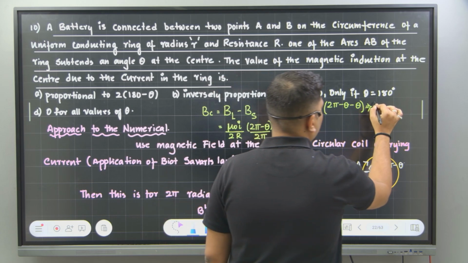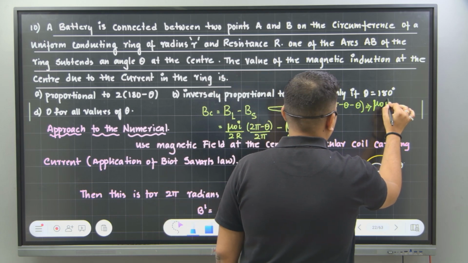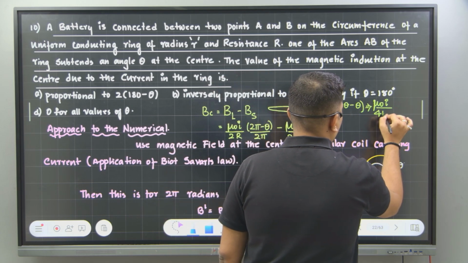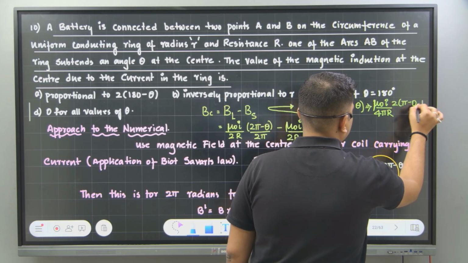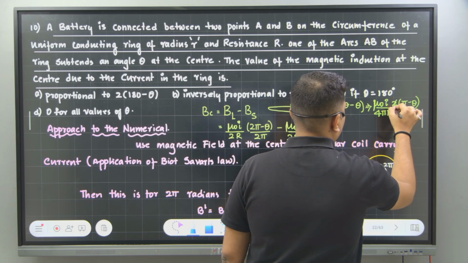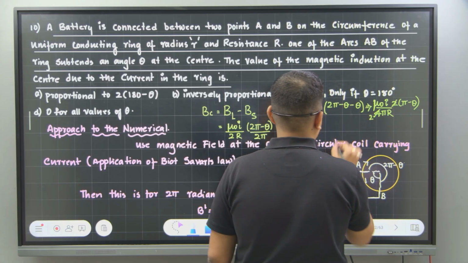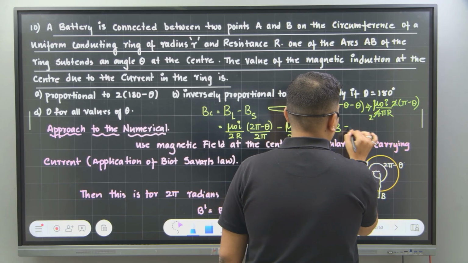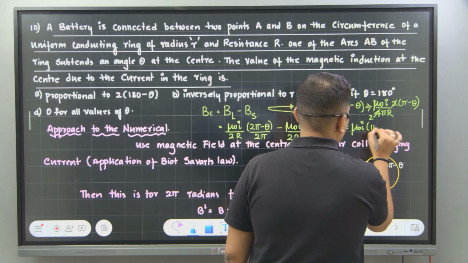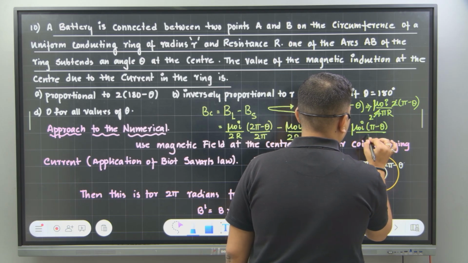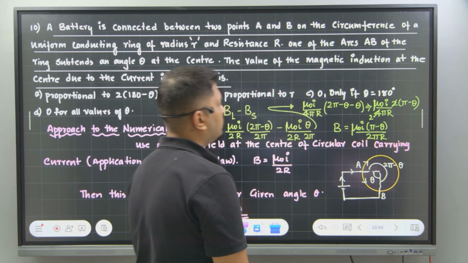So I can write this as mu naught times of I divided by 4 pi R into 2 times of pi minus theta. Correct? So 2 and 2 here are gone. Therefore the net magnetic field B will be equal to mu naught times of I into (pi minus theta) divided by 2 pi R. Correct? Perfect.